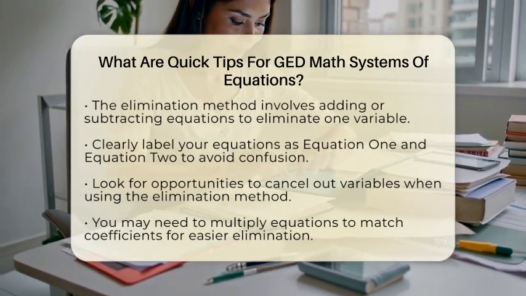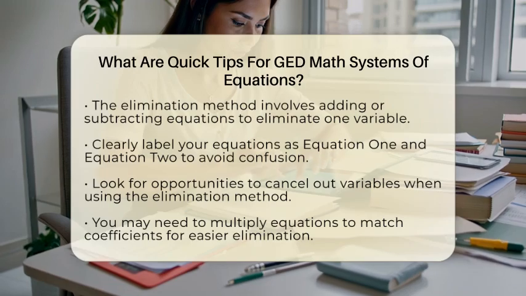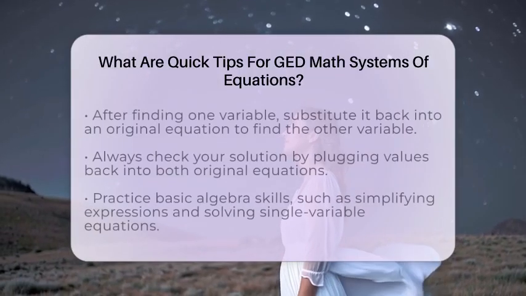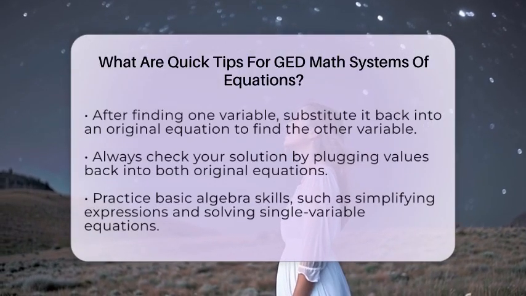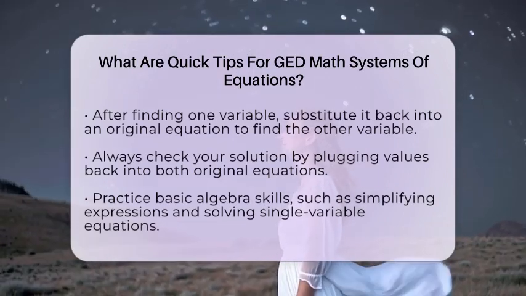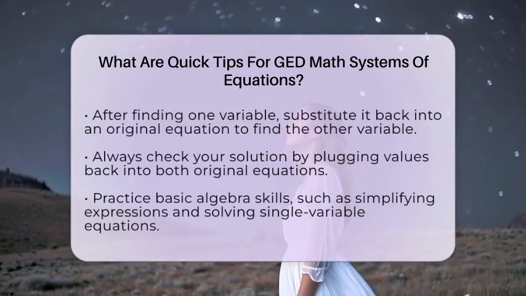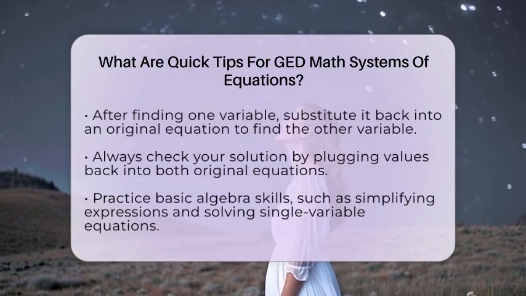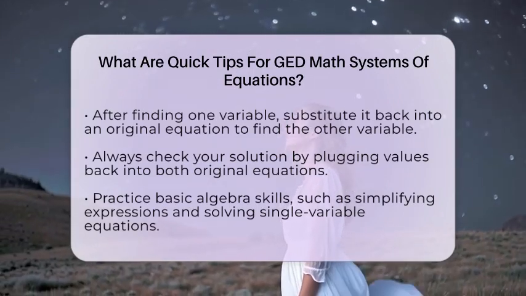Once you find the value of one variable, substitute it back into either original equation to find the other variable. Always check your solution by plugging the values back into both original equations. This step ensures that your answers satisfy both equations.